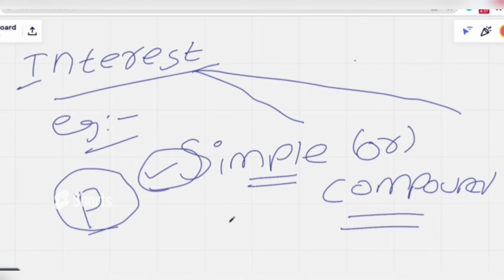Compound interest is based on the principal amount and the interest that accumulates every time period. In simple words, compound interest is nothing but interest on interest. So that is calculated on your interest on interest. That is called compound interest.